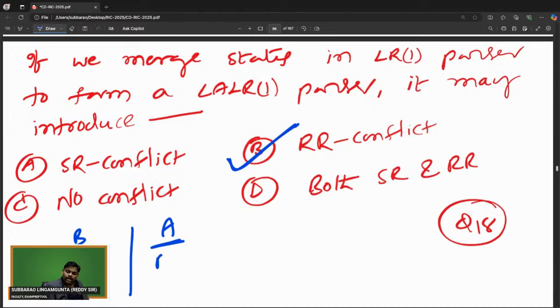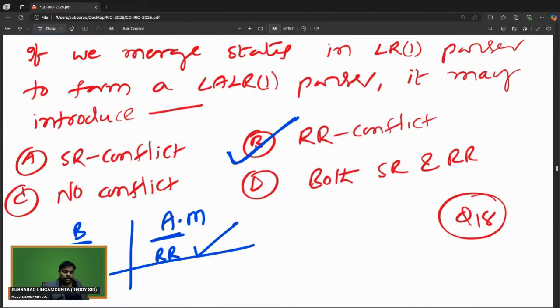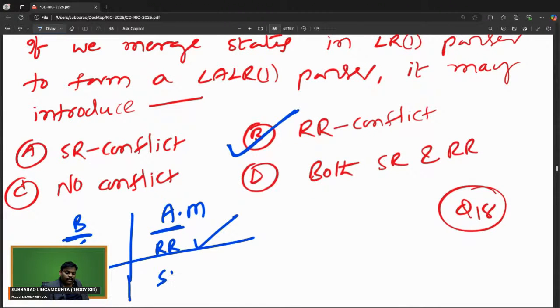After merging, RR came means that before merging RR may or may not be there.